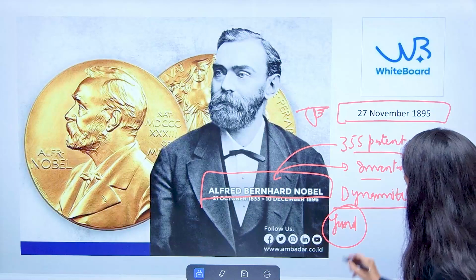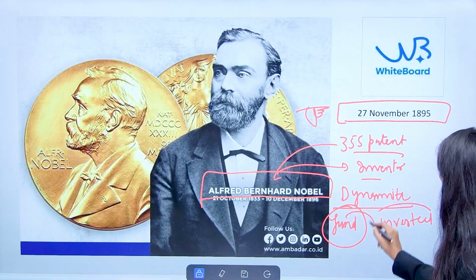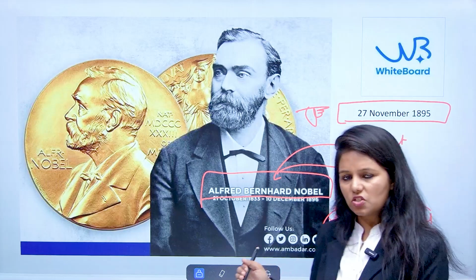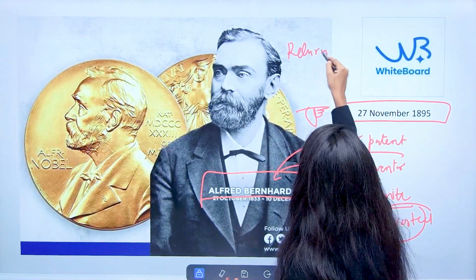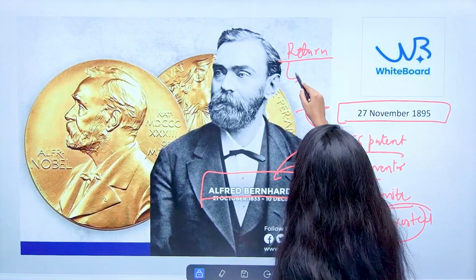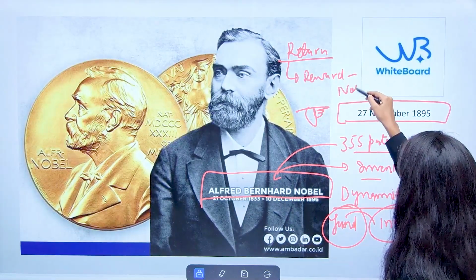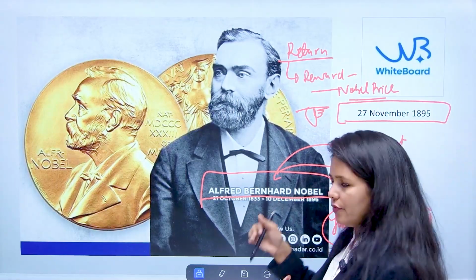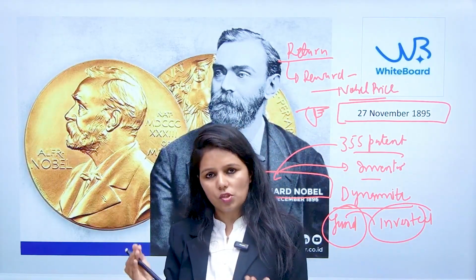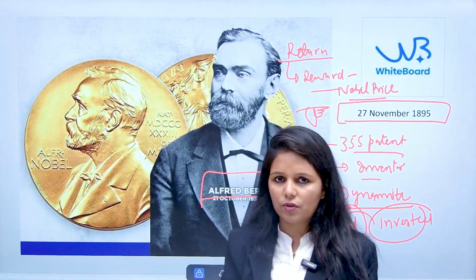That fund is going to be invested, and whatever amount is generated after the investment in terms of return is going to be utilized to reward the people by giving them the Nobel Prize. This is one of the reasons that every year the amount which is part of the Nobel Prize may or may not be the same.